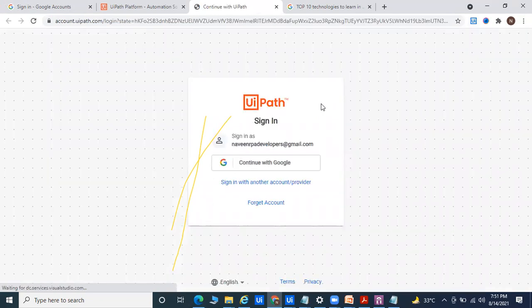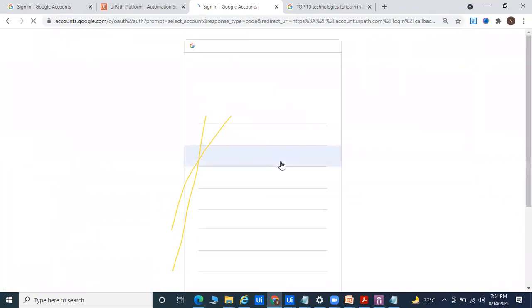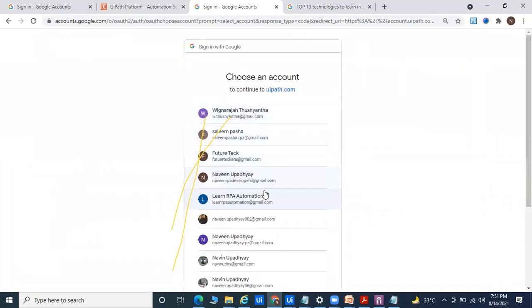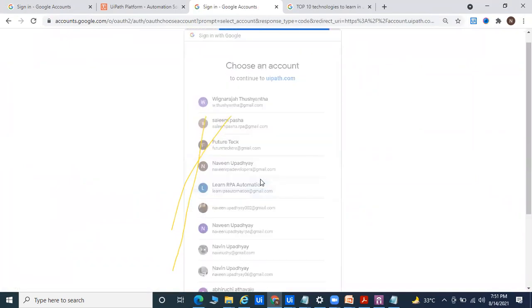If you're going to automate through any company, then you can purchase the license and go for that. But if you're a student, you can definitely go with the free version. That is only possible for 3 months. After that it will expire, you have to change the server and everything, and provide one license again. Then you are able to start again.